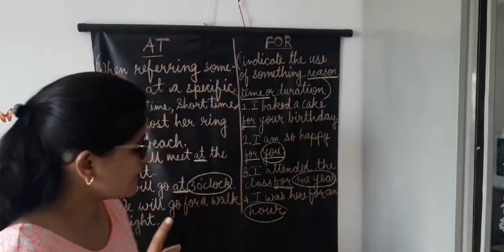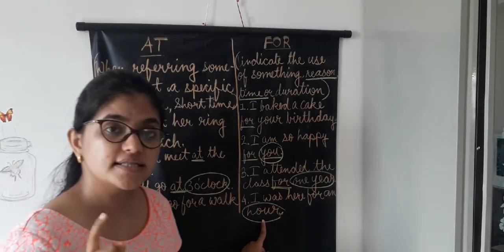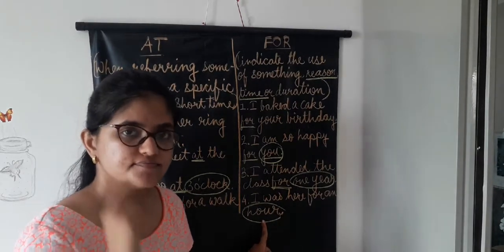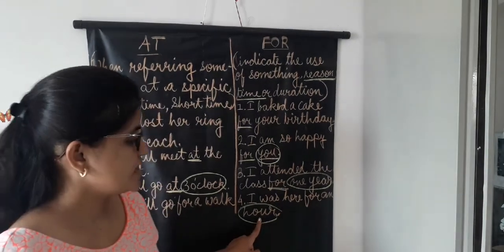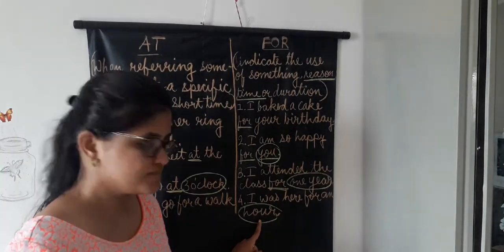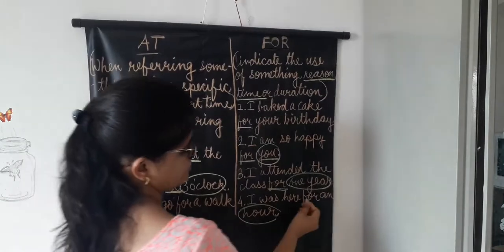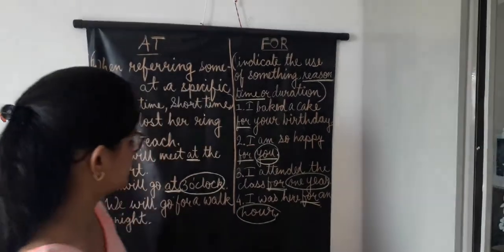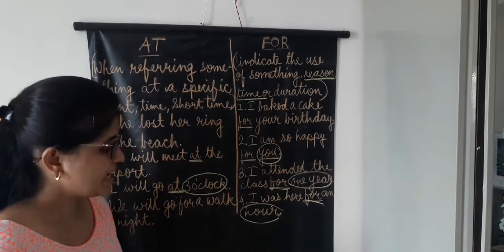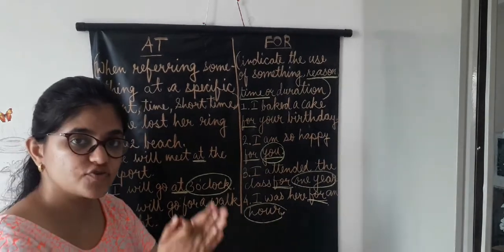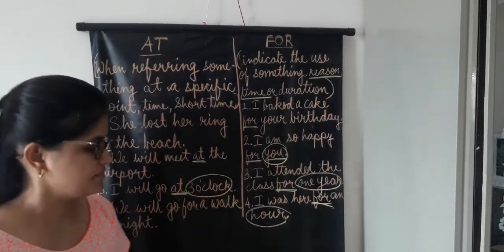Here, for how many hours? For an hour. The specific time is not mentioned here. So when we are talking about the duration of time, we use for. Clear? I was here for this period of time.